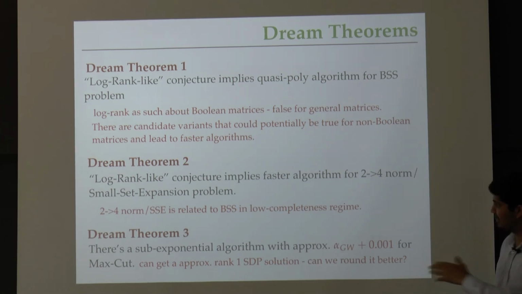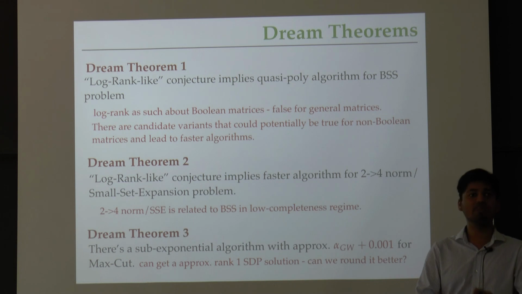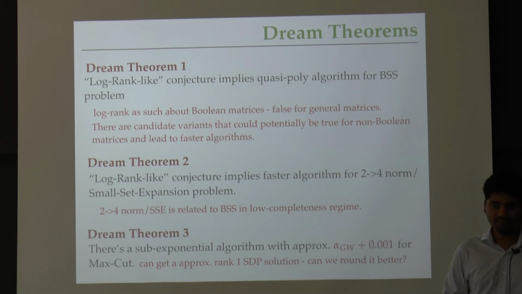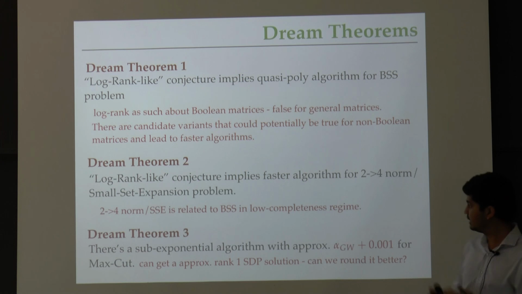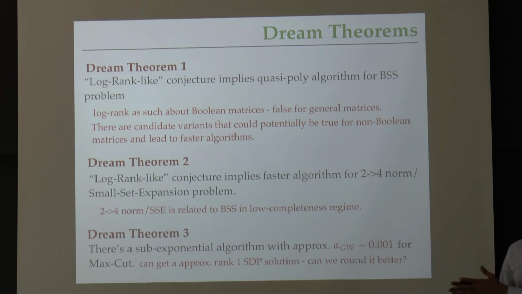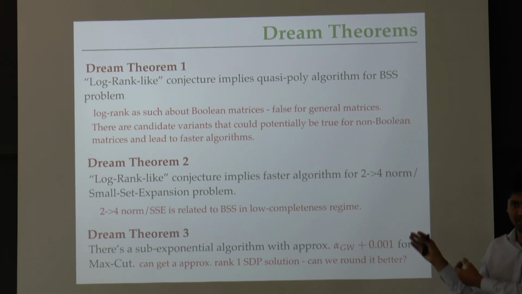The third is potentially most exciting, at least to me. The goal is to show that there is a sub-exponential time algorithm, let's say a 2 to the root n time algorithm, that improves upon the approximation guarantee of the Goemans-Williamson algorithm for max cut. The reason I believe the present results could help in achieving this is the following. Basically, you can rephrase the talk I showed you today in order to conclude that you can get a solution for the Goemans-Williamson SDP for the max cut problem, where the SDP solution is approximately rank 1 in the same kind of sense that we had in today's talk.